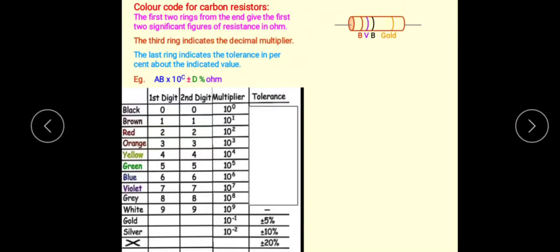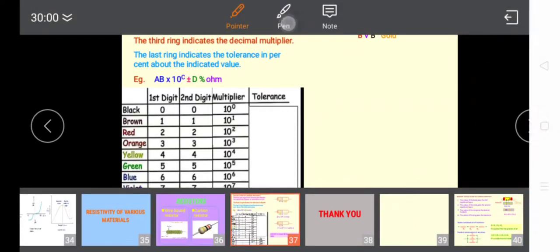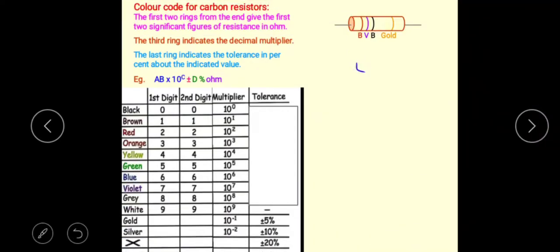So according to that I am explaining now. One example is given here. Now we want to calculate its resistance. See here, the first color is brown. There are two B's given here, so don't be confused: the first color is brown. So the first digit is brown. Brown is number 1 here.